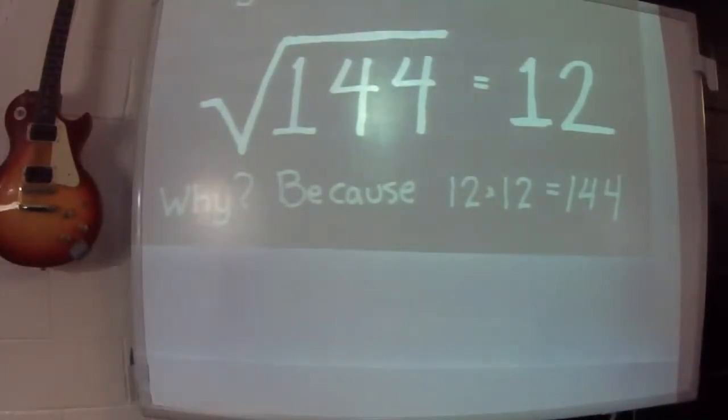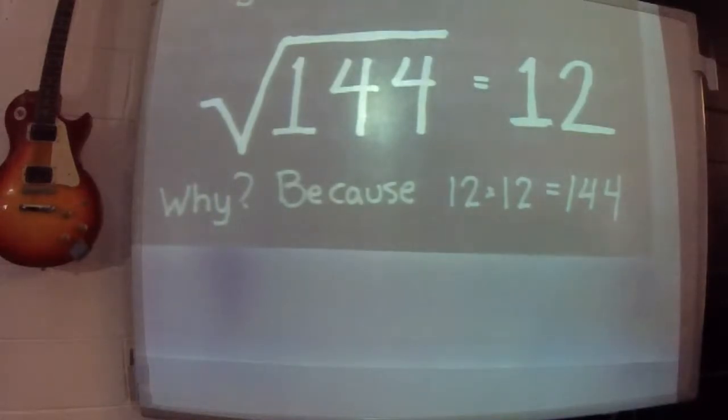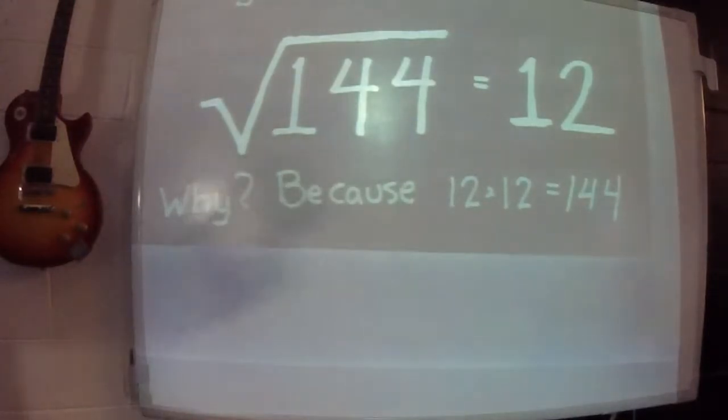Now, not every number is perfect. If I said the square root of 10, there is no whole number that you can multiply by itself to get 10. But when I said 9 and 25 and 100 and 144, you could find one nice integer that if you multiply by itself would give you 144.